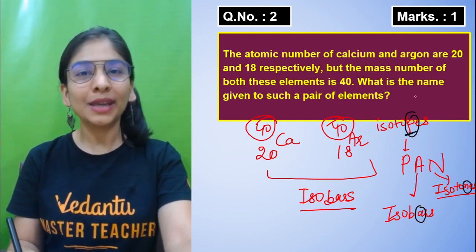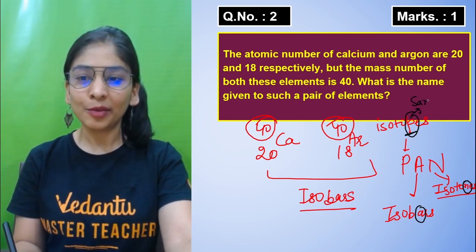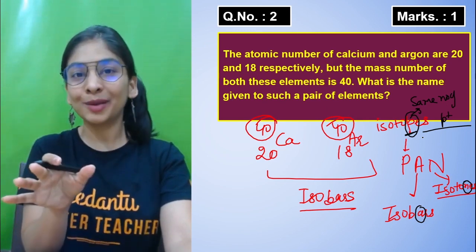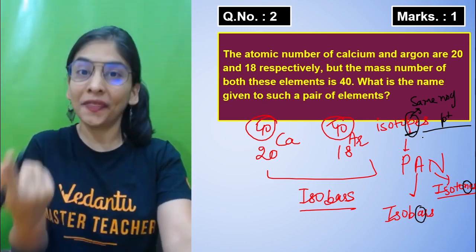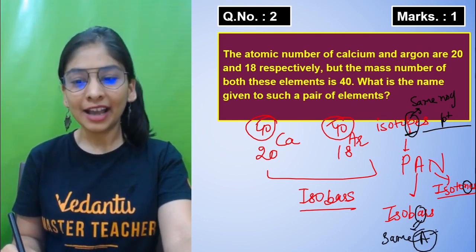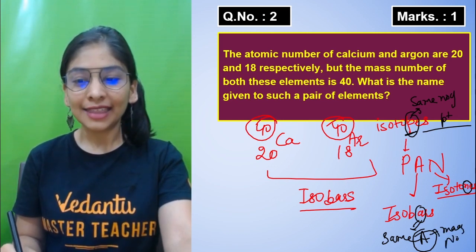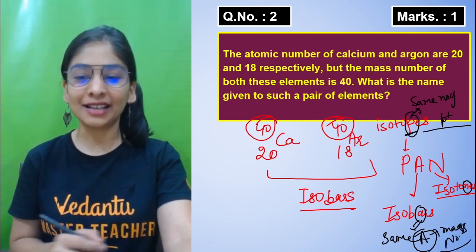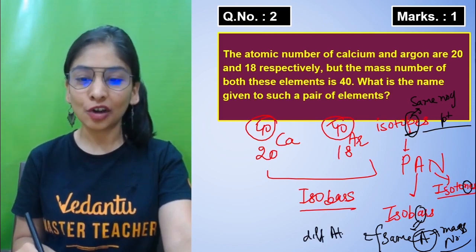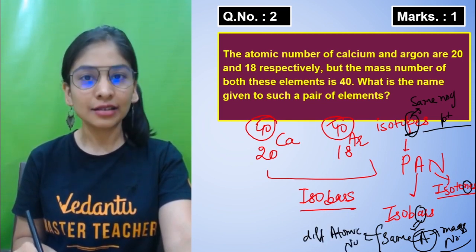In isotopes, P will be the same, meaning the same number of protons, meaning the same atomic number. In isotopes, the proton number and atomic number will be the same, and the mass number will be different. In isobars, A is the same. A is the notation for mass number. If the mass number is the same, what will be different? The atomic number. That's what we discussed right now.